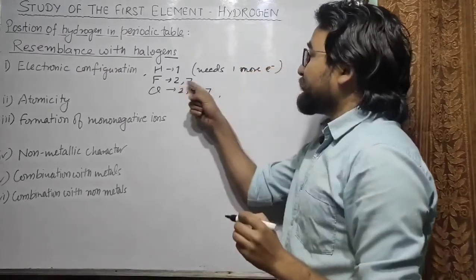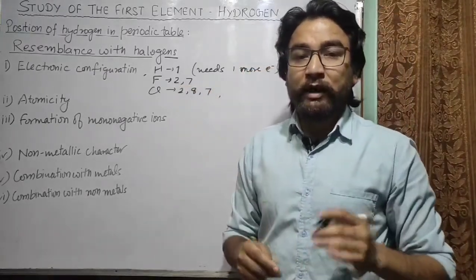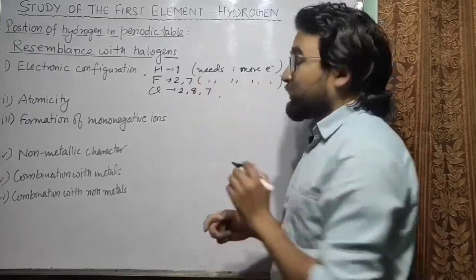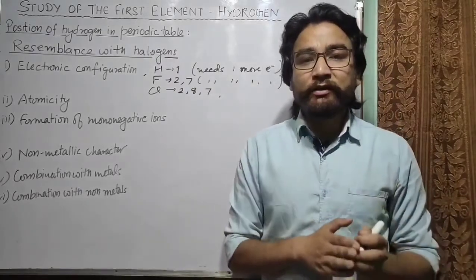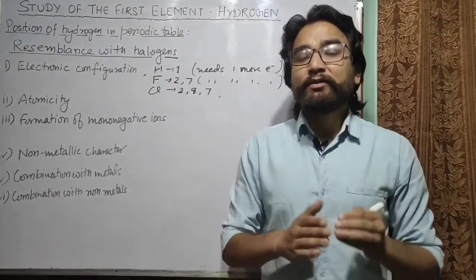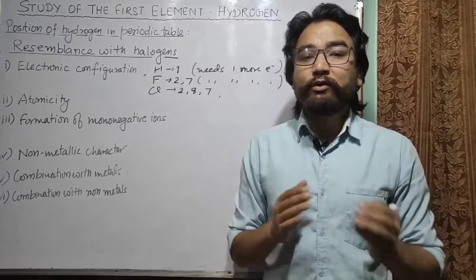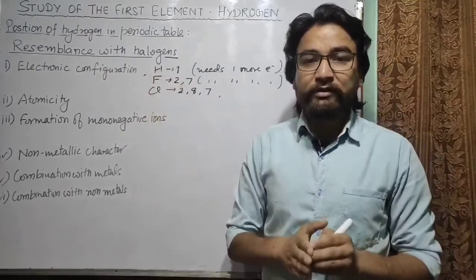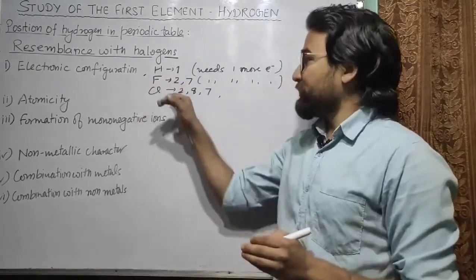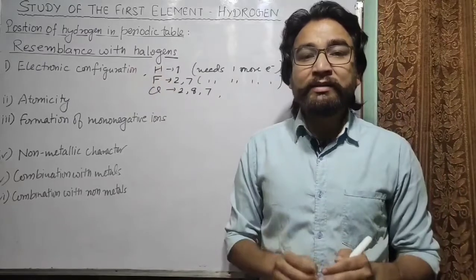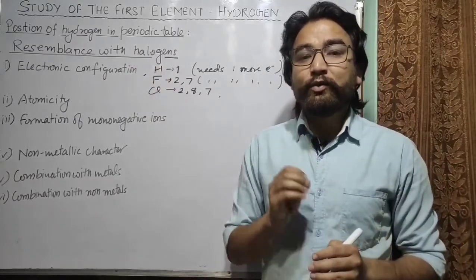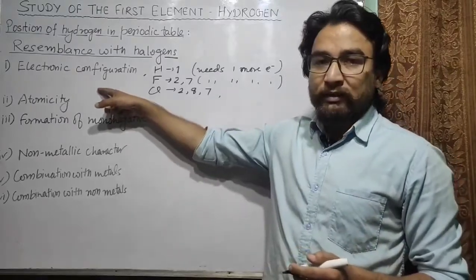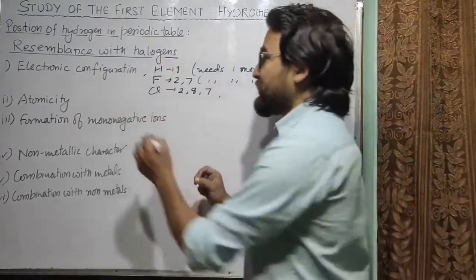Similarly, fluorine has 7 electrons, so it has to complete 8 electrons. So it also needs 1 more electron. So similar to the halogen atoms, hydrogen atom also requires 1 more electron to complete its outermost shell. So you can say the electronic configurations are similar, because hydrogen as well as halogens require 1 more electron to complete their outermost shell.